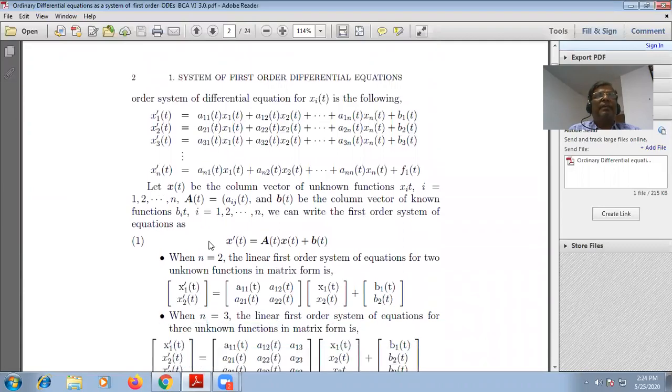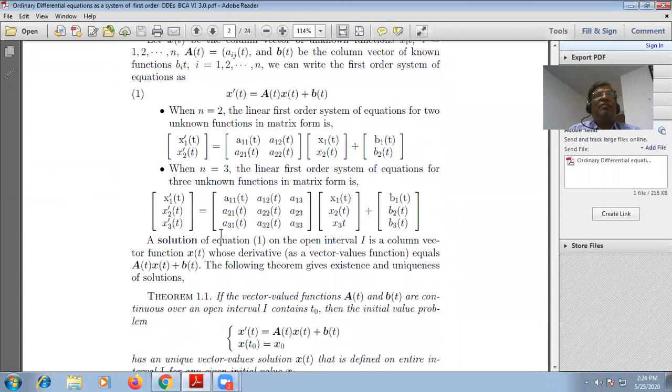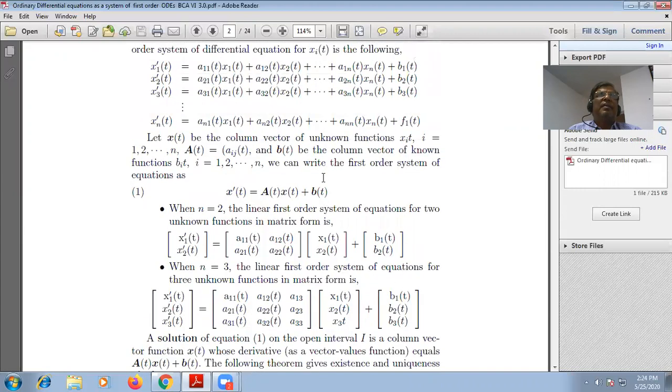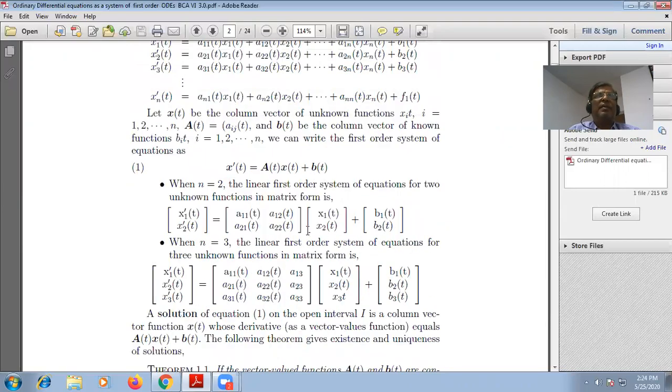If you take n equal to 2, then you can find other matrices. You know well that your equations can be written in the form of matrices, a matrix of this, a matrix of this. So these have all been arranged in the form of matrices.